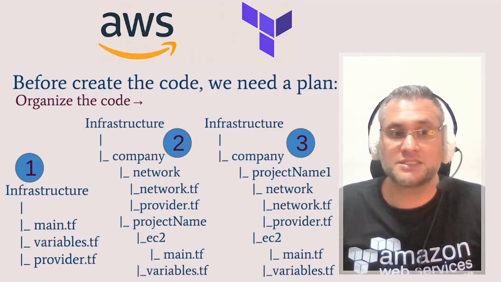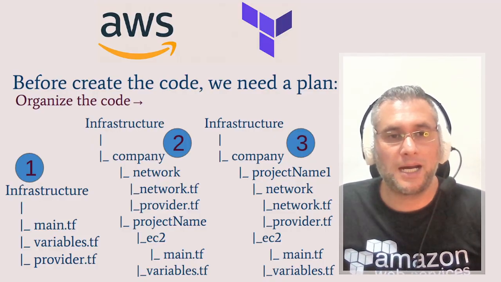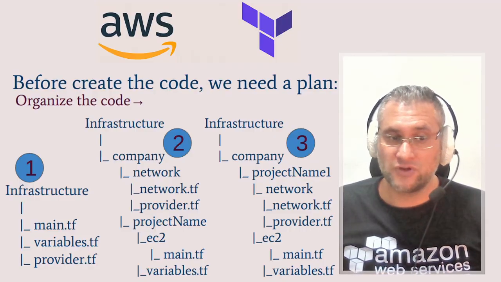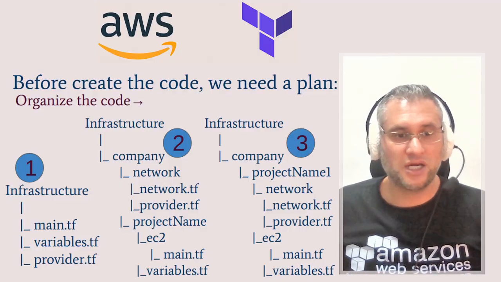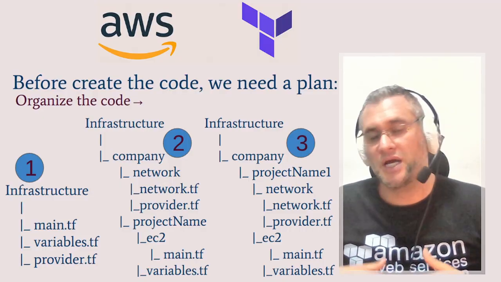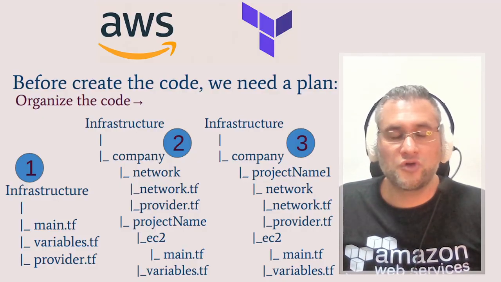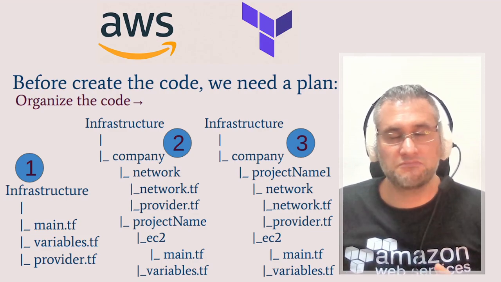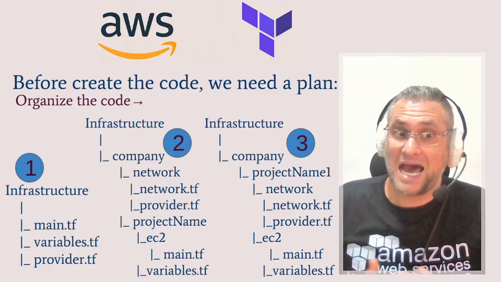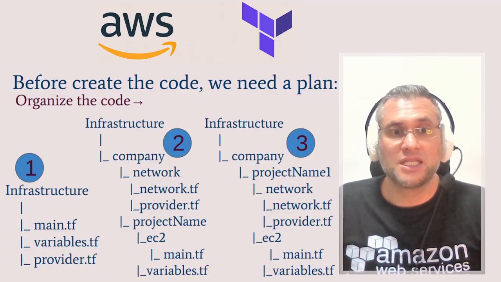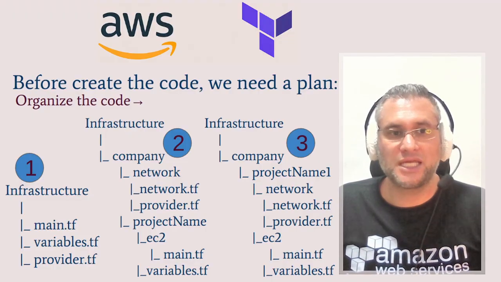The first one is to have an infrastructure or main folder, and inside that folder we have all the Terraform code. We have the main, the provider, variables, the creation of the instance, and so on. This is not an efficient way for a medium or larger project, because we end up with a large amount of code that is hard to control, and it is not easy to develop in a team.